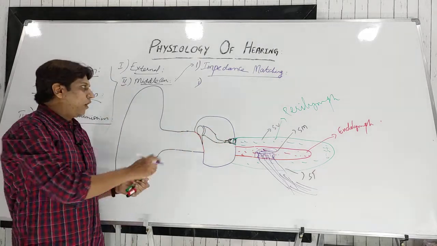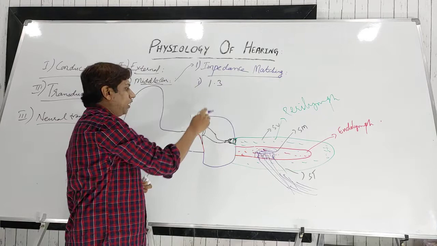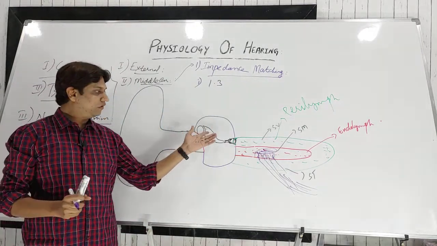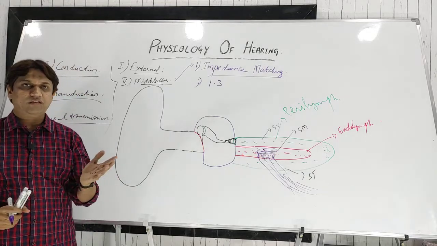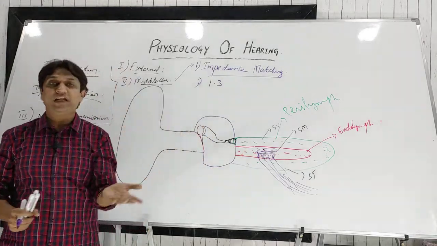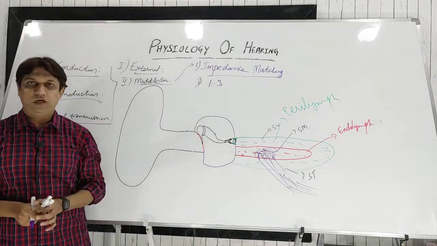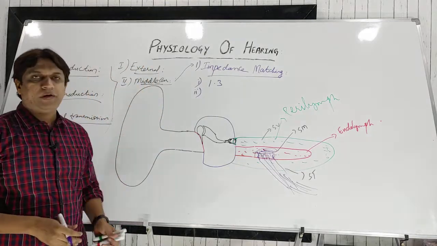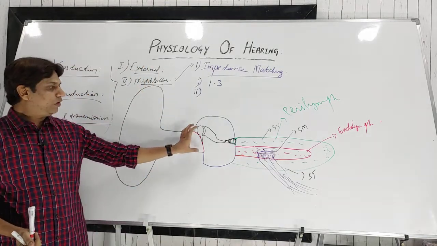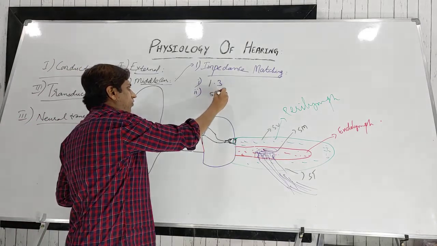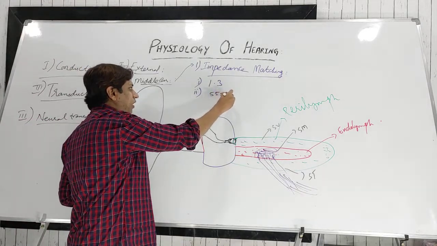Due to this longer size, it will magnify the force of the sound waves around 1.3 times. This is one phenomenon. Another is the hydraulic action of the tympanic membrane. You know that the surface area of the tympanic membrane is around 55 to 60 square millimeters.